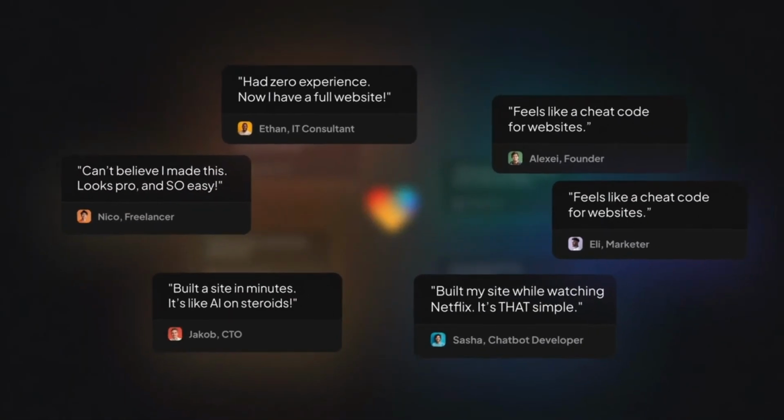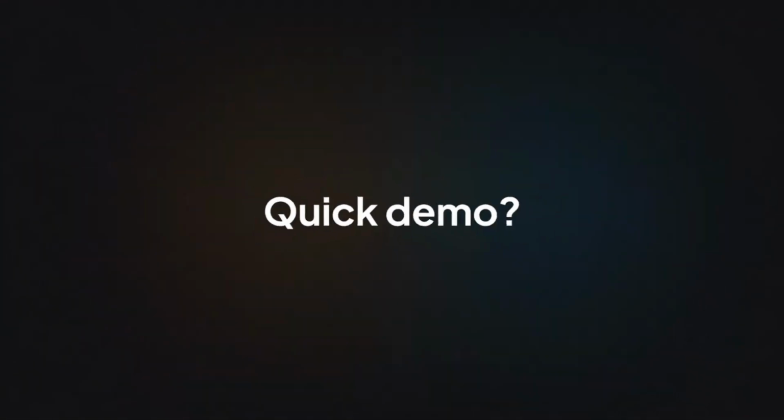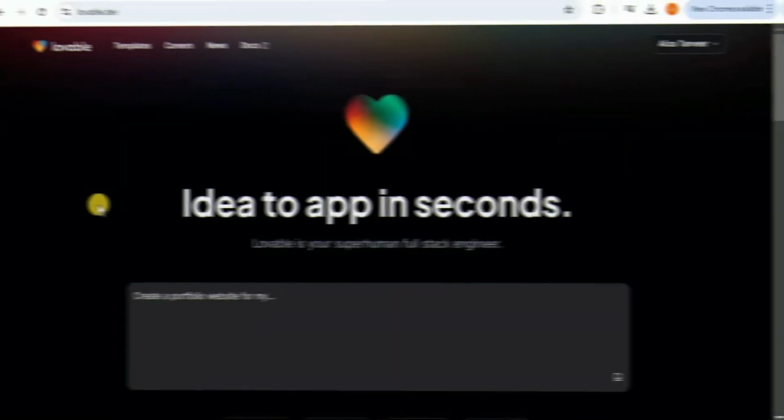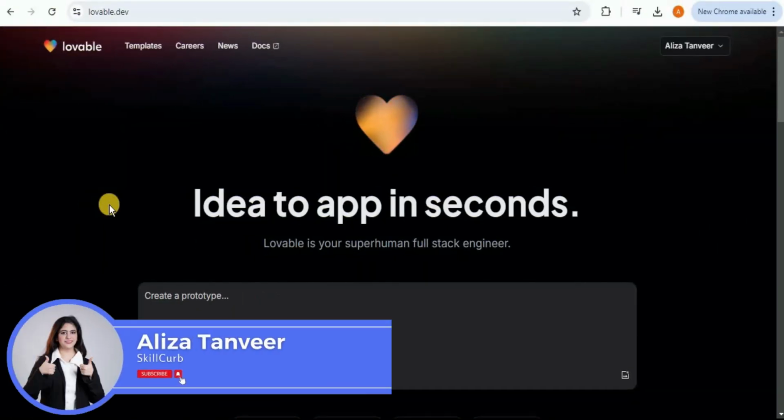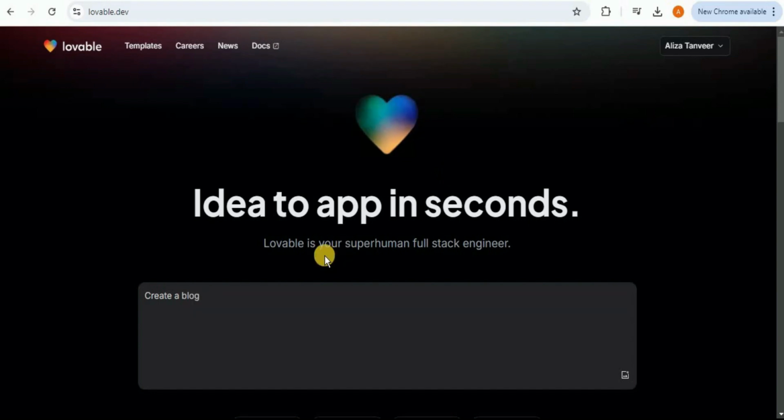So let's go ahead and see how you can use it to create amazing applications without writing a single line of code. Alright, so let's get started. In order to start using Lovable to create your applications, you have to go to the URL lovable.dev, and after signing in, either using your Google account or your GitHub repo, you will land on a page that looks like this. The interface is really simple and easy to use and is very much similar to the interface of Bolt.new. You simply have a prompt box right here where you can write any prompt for any application that you want to create and then pass it to Lovable, which will generate the application for you.